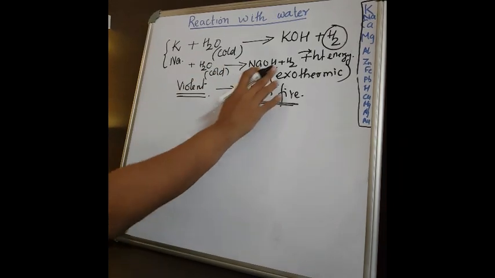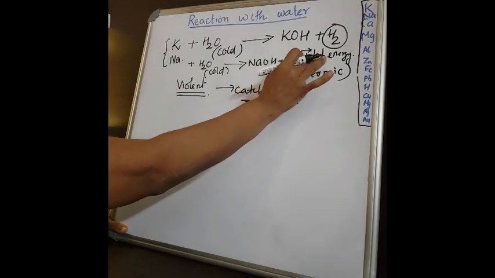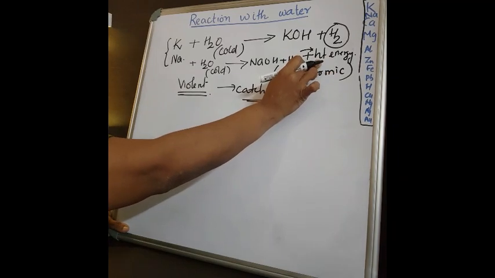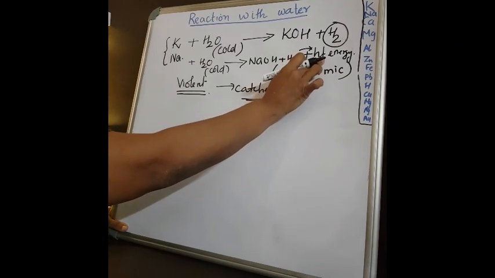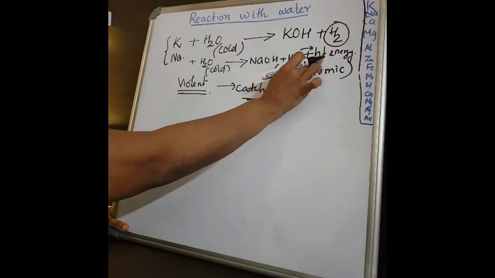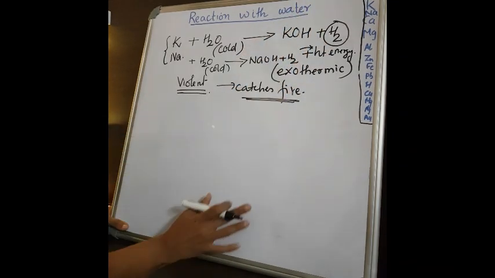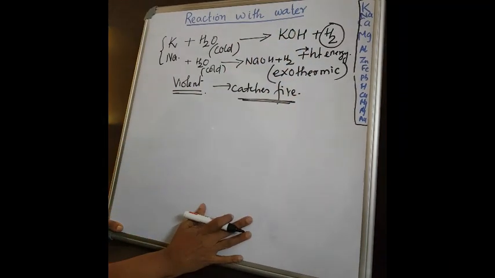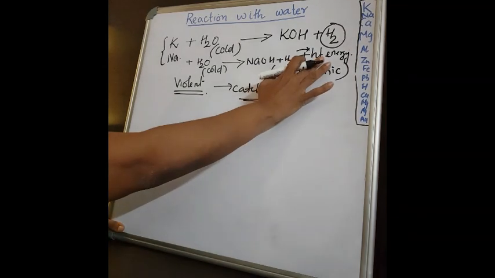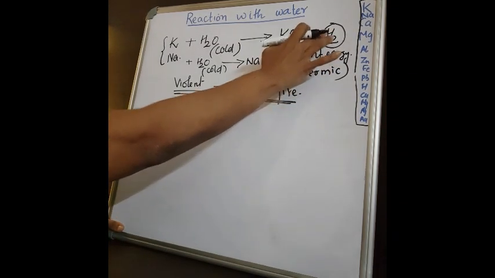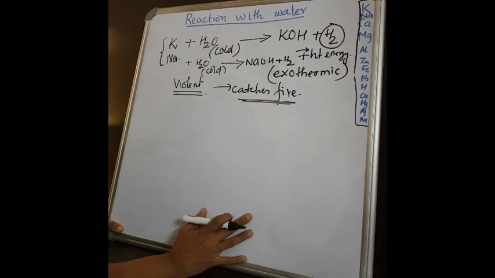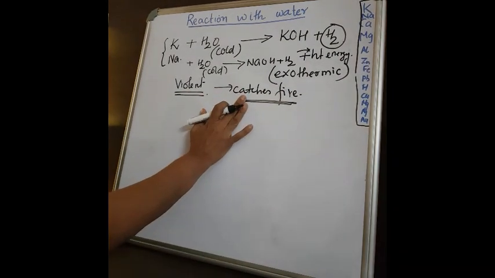A large amount of heat energy is released here, isn't it? And this heat energy is enough for hydrogen to burn or catch fire. So this heat energy is more than sufficient to make this hydrogen into fire. So that is how it catches fire.